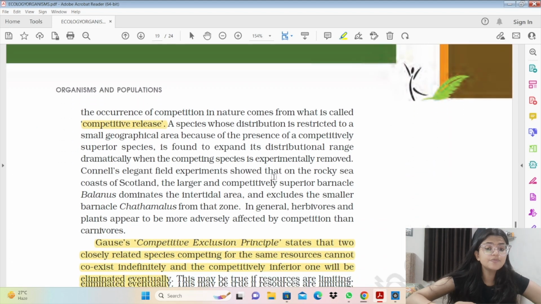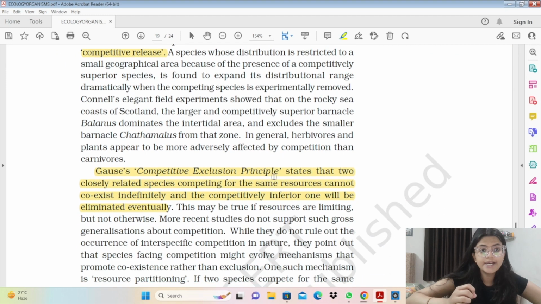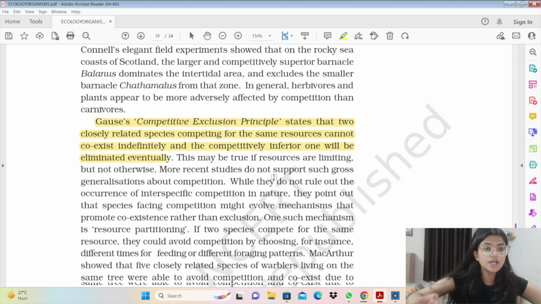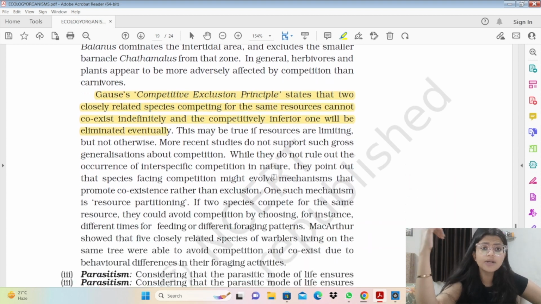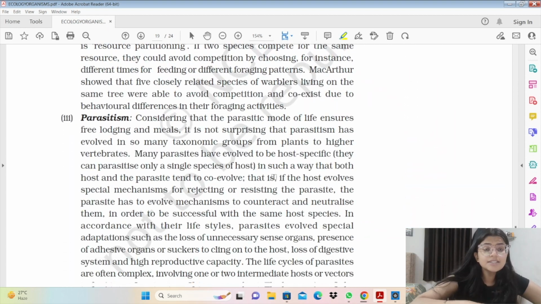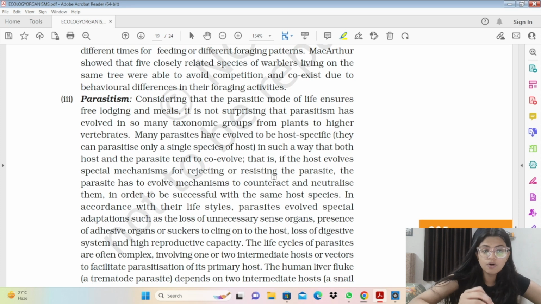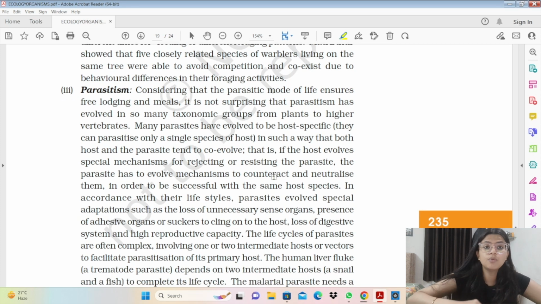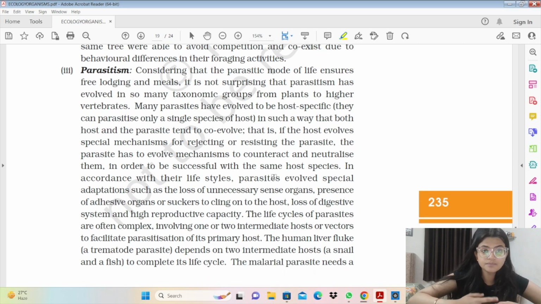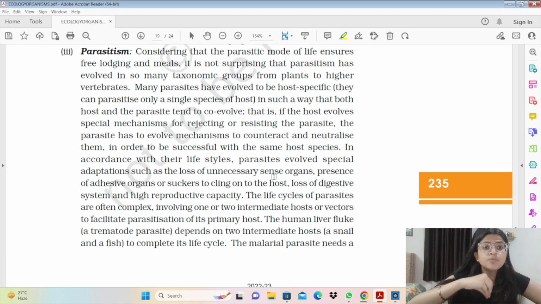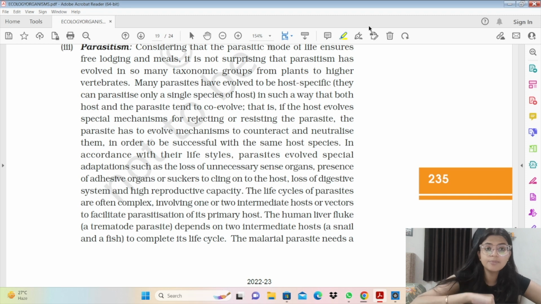In parasitism, we have the host organism providing the parasite its nutrition and the shelter where it lives. The parasite can be both an ectoparasite or an endoparasite. Parasites evolve as the host evolves, because अगर host evolve करेगा, उसकी body में certain mechanisms evolve करेंगे, then the parasite would also have to be able to adapt to the certain processes that have evolved. So अगर host evolve कर रहा है, उसकी body में different changes आ रहे हैं, तो parasite की body में भी change आएगा to adapt to the certain conditions.